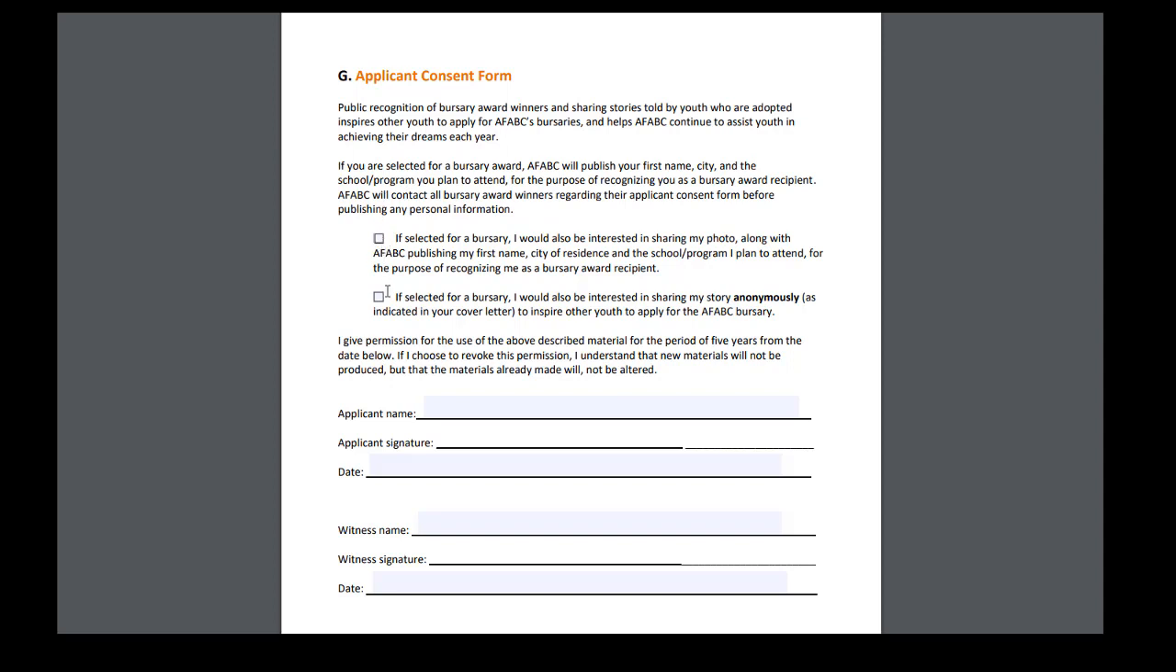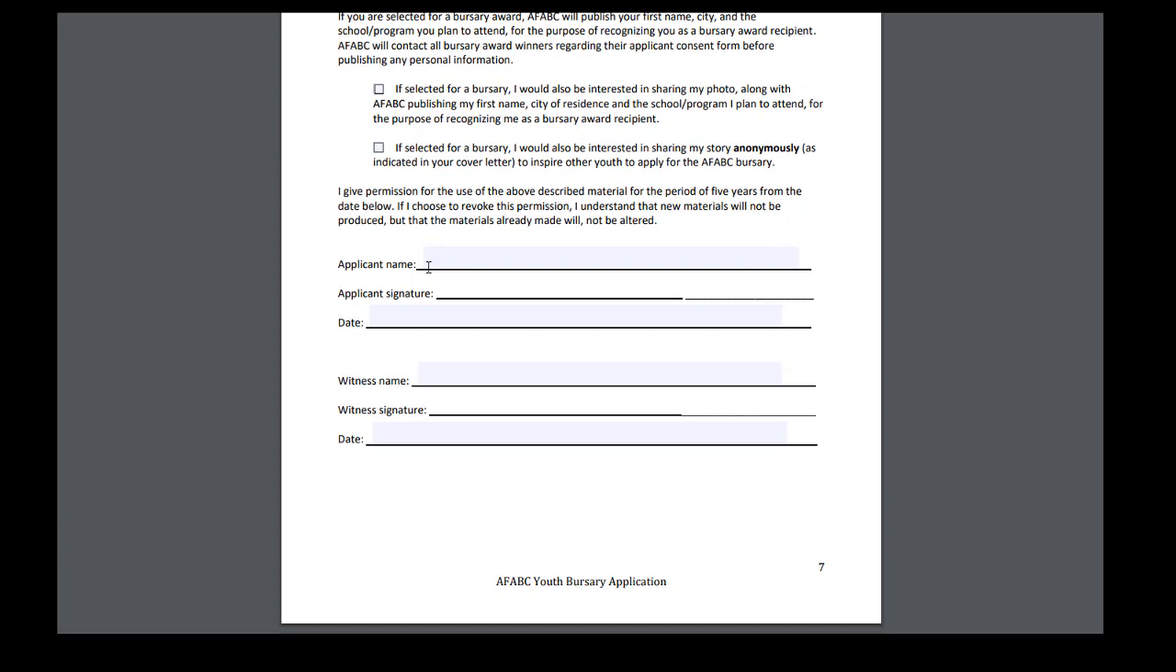Here are 2 optional checkboxes as well. So if selected for a bursary, I would also be interested in sharing my photo along with the information here. If selected for a bursary, I would also be interested in sharing my story anonymously, as indicated in your cover letter. So these are 2 optional boxes as well. So you will write your name here, you will sign here, and date. You also need a witness name, witness signature, and date.